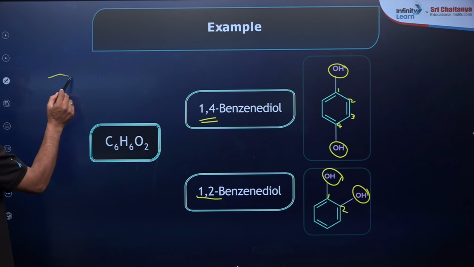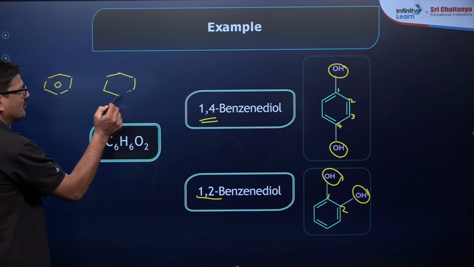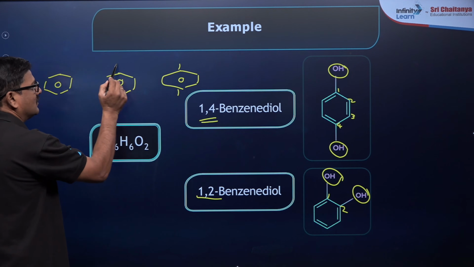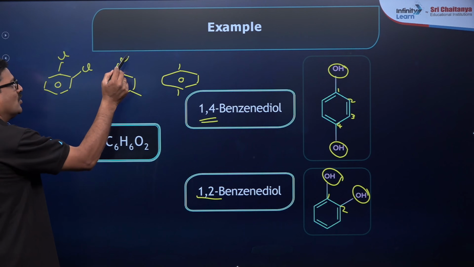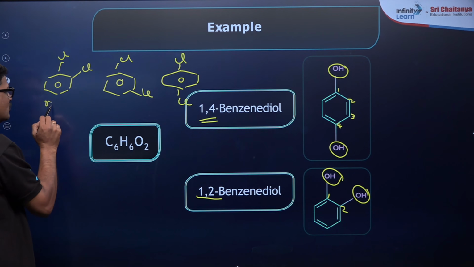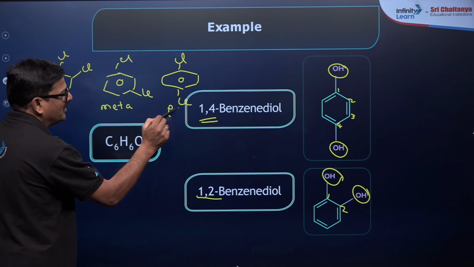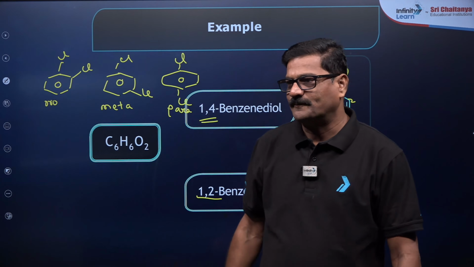I want to talk about this, your benzene. I want to make it 1, 2, 1, 3 and 1, 4. You take 1, 2 dichloro, 1, 3 dichloro, 1, 4 dichloro. It is ortho, and this is said to be meta, and this is said to be para. So with respect to 1, 2 it is ortho.